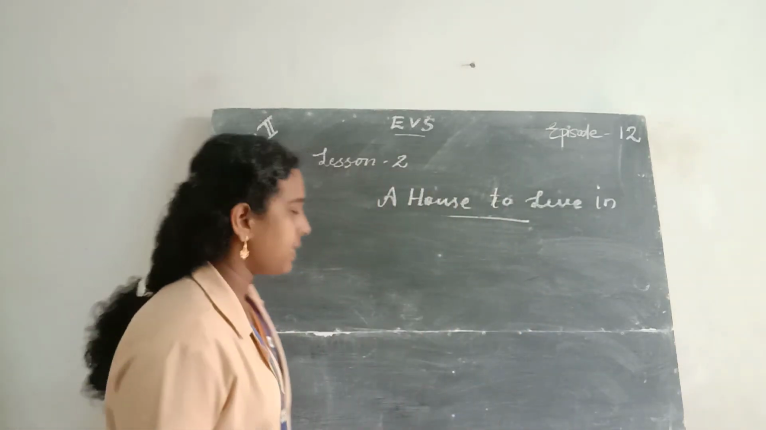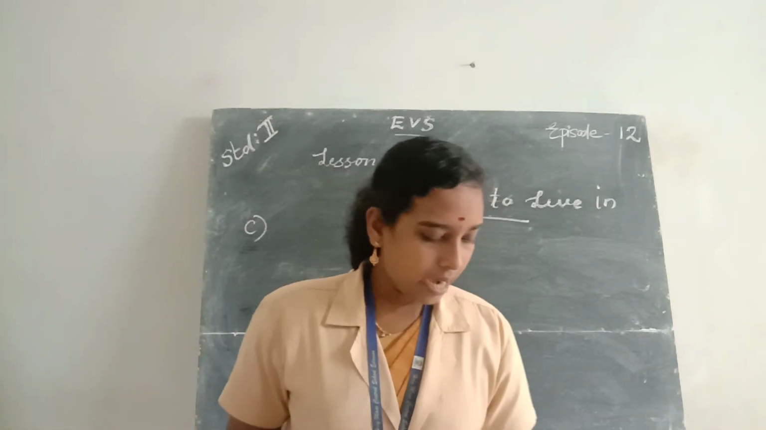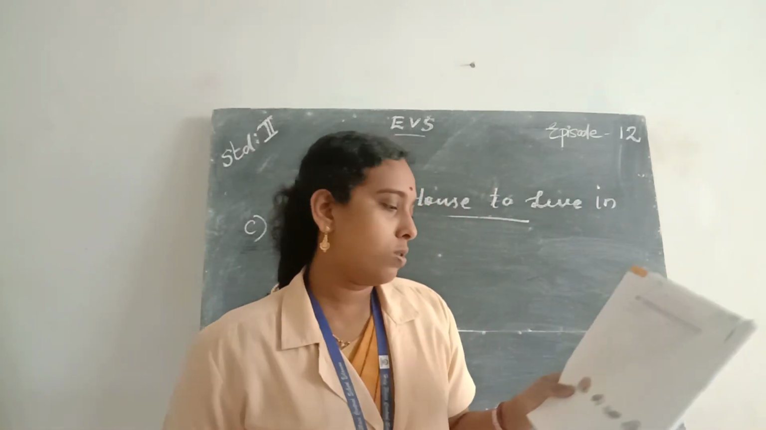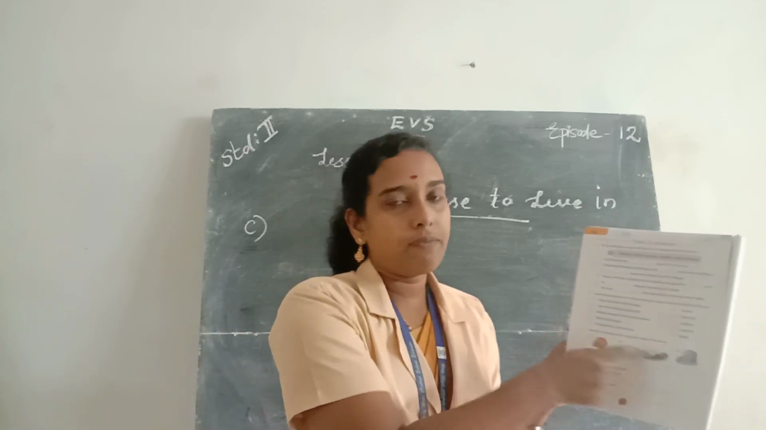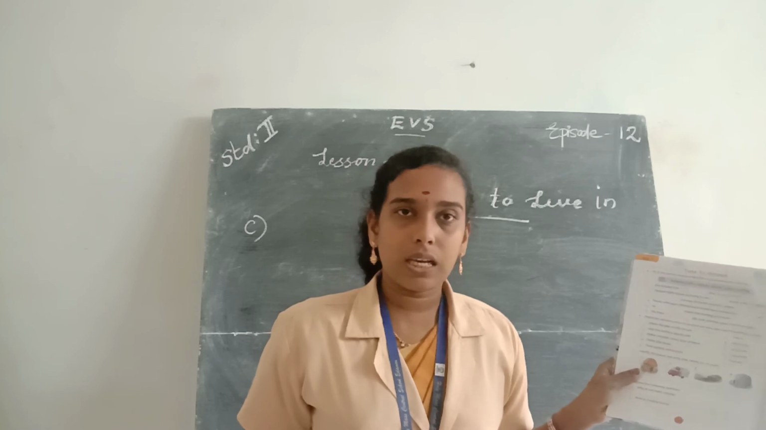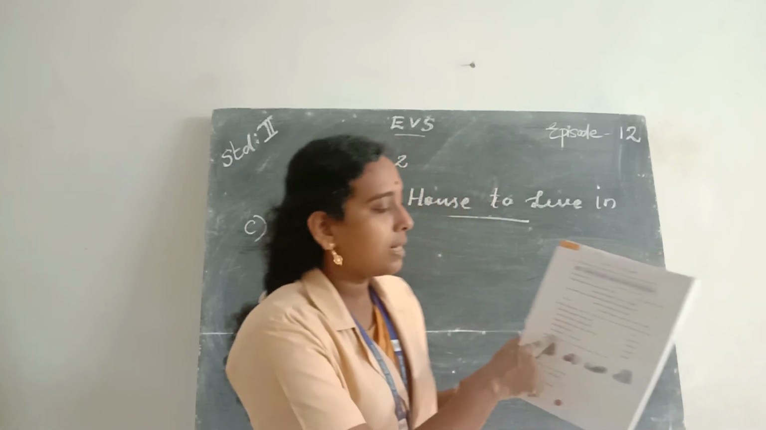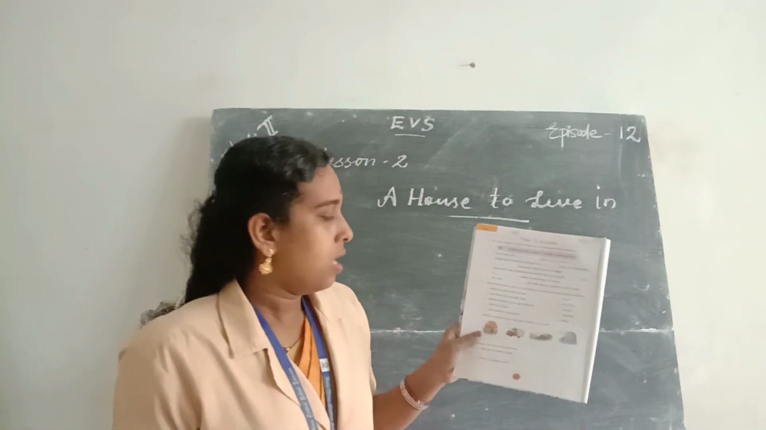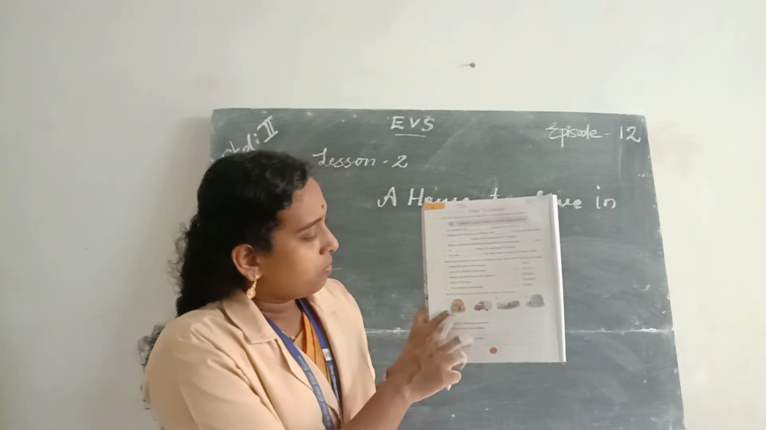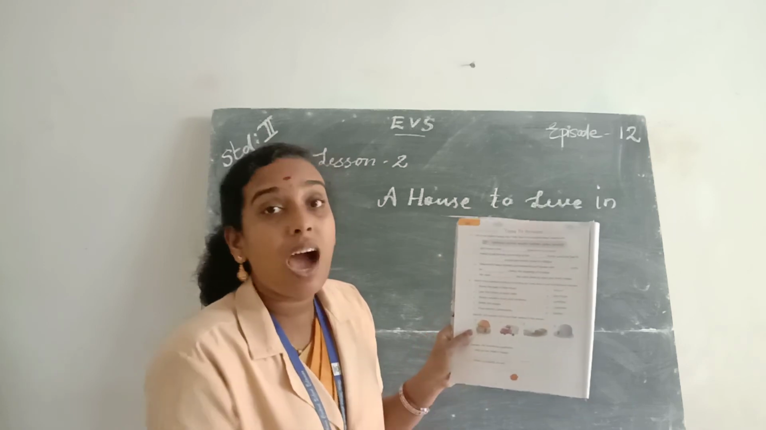Then next part is C. Identify the houses and write their names in the boxes. Pictures of some houses are given. We want to identify the pictures given below and name the pictures. So these are types of houses. So first one, what type of house is this? This is a kacha house and this is a hut.